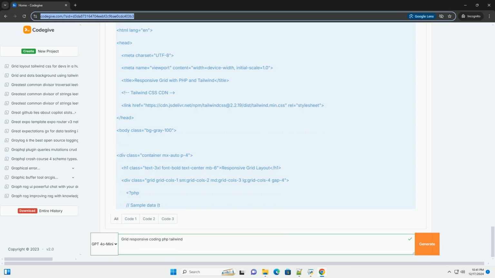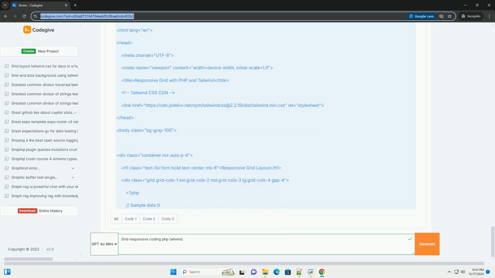What you will learn: setting up a basic PHP environment, installing Tailwind CSS, creating a responsive grid layout with PHP and Tailwind CSS. Prerequisites: a basic understanding of PHP, a local server environment like XAMPP, MAMP, or a live server, and Composer installed for package management, optional but recommended.